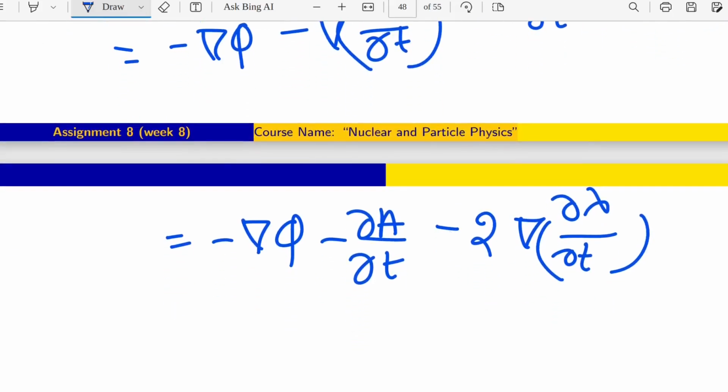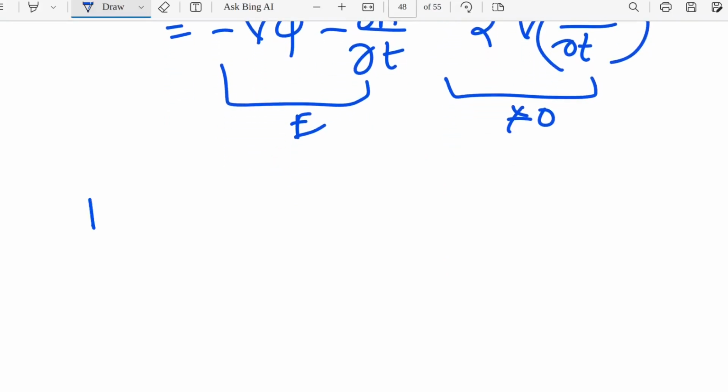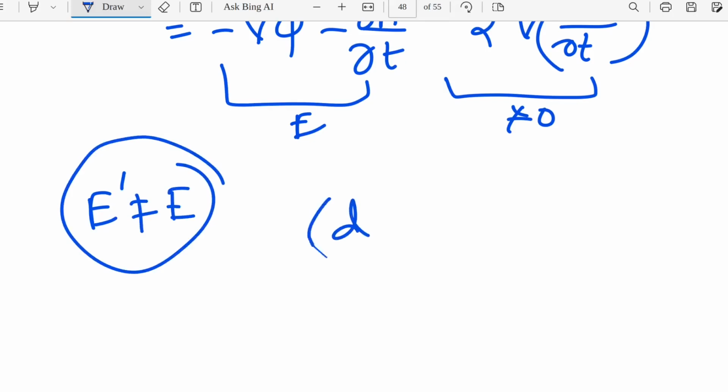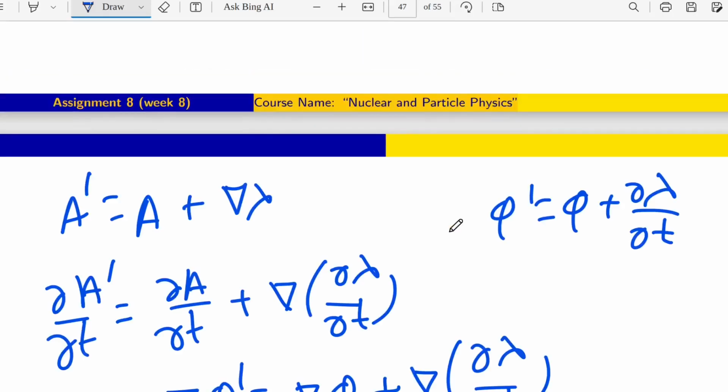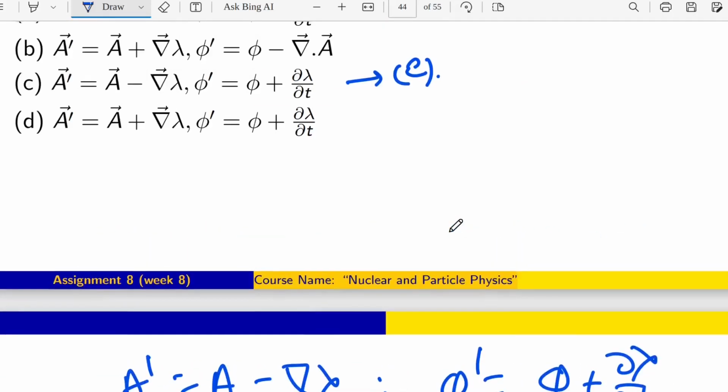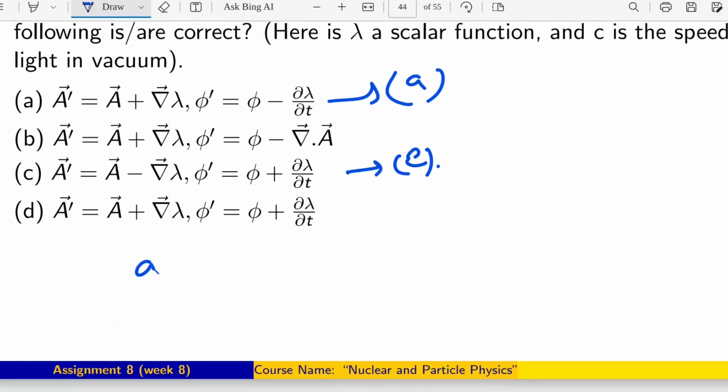So up to this it is E, but this is the extra part which is non-zero. That means we can conclude E prime is not equal to E from option number D. So what will be the correct answer here? The correct answer will be A and C.